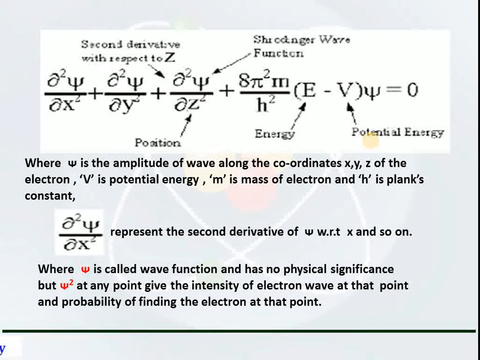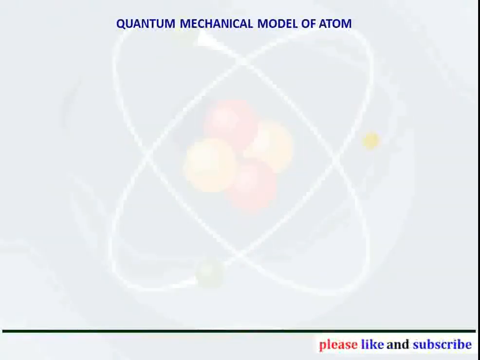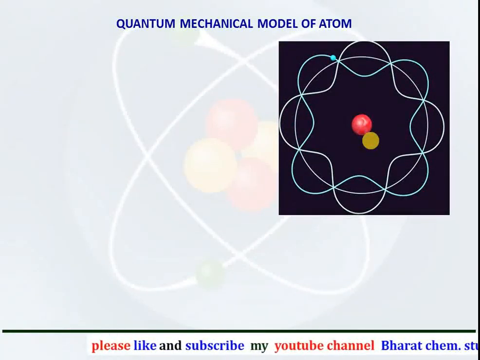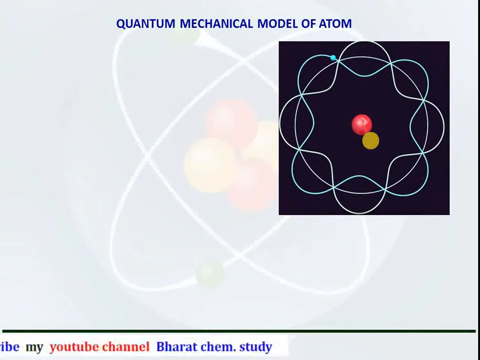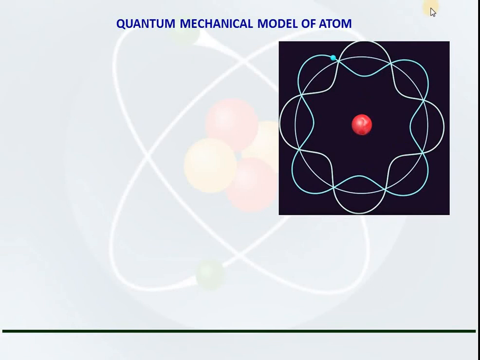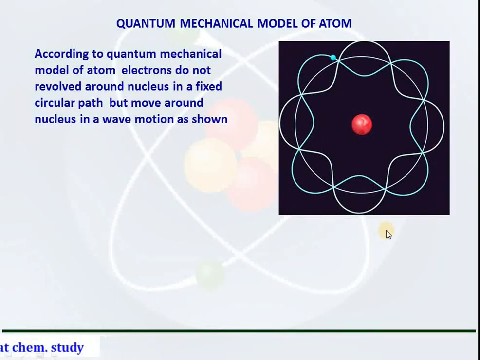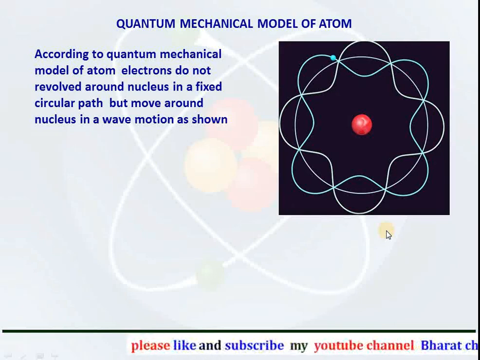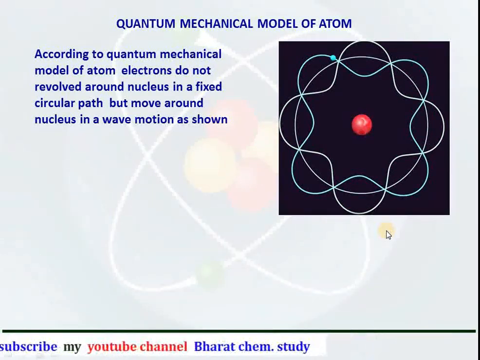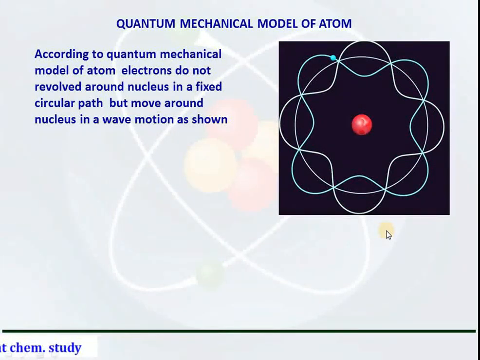This gives rise to the concept of orbitals. So this is the quantum model of atom taking into consideration the wave motion of electron. This represents the electron moving in the form of a wave around the nucleus. According to the quantum mechanical model of atom, electrons do not revolve around the nucleus in a fixed circular path, but move around the nucleus in a wave motion as shown.